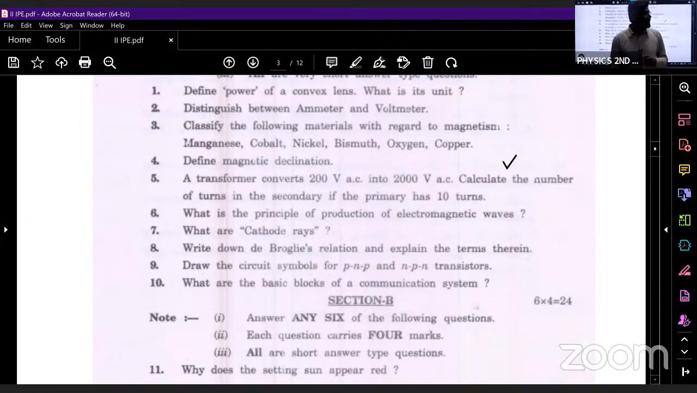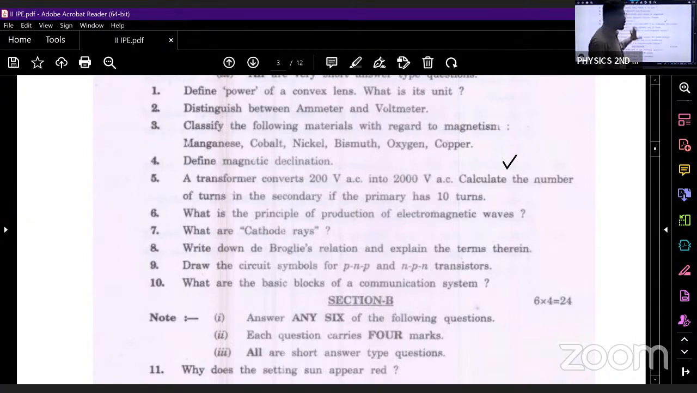What are those 3 terminals? One will be emitter, the other will be base, and the third one will be the collector. So we are supposed to draw the circuit diagram. This question also we have discussed. And what are the basic blocks of a communication system? Transmitter, receiver, and communicating channel or medium.